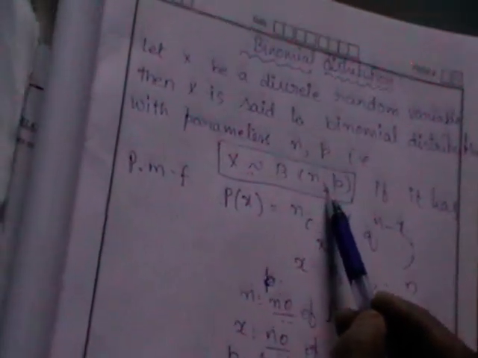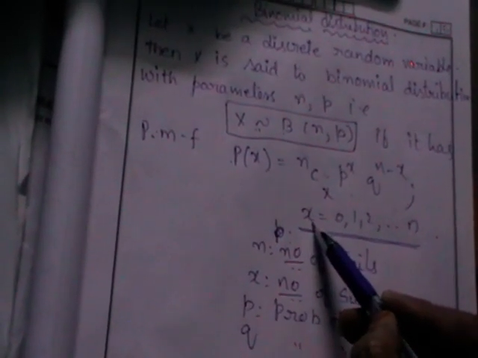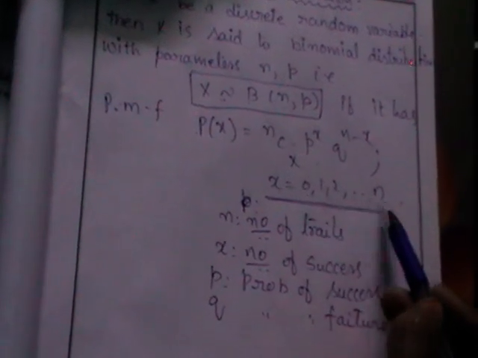So here X is a random variable with two parameters, n comma p. If it has a PMF of the form nCx p^x q^(n-x), then this X is called a binomial random variable and its distribution is called the binomial distribution. Whenever it's a discrete variable, it always assumes a finite number of values. So the values X assumes here are 0, 1, 2, and so on up to n.